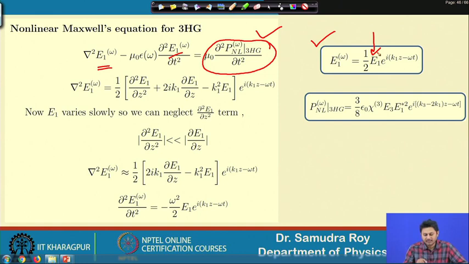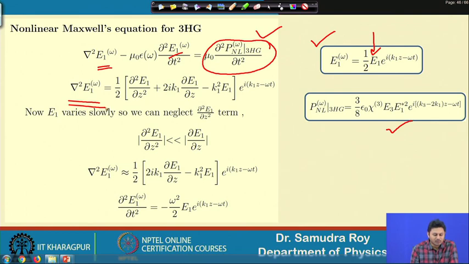And P nonlinear for 3 omega, the third harmonic generation term we extracted, is E3 E1 star square e to the power of i, a phase term is associated, (k3 minus 2 k1) z minus omega t, it has to be a frequency component omega. And next what we will do, we just write this, try to find out the value of this del square E1 omega.